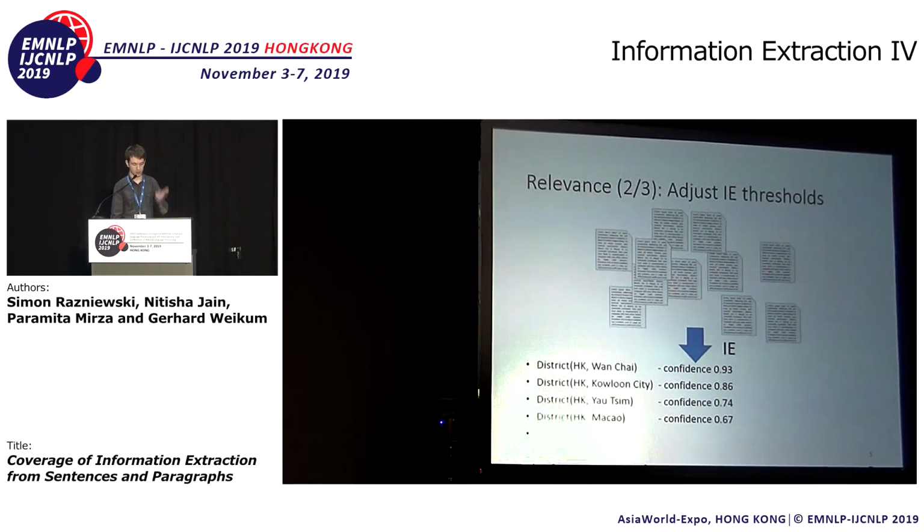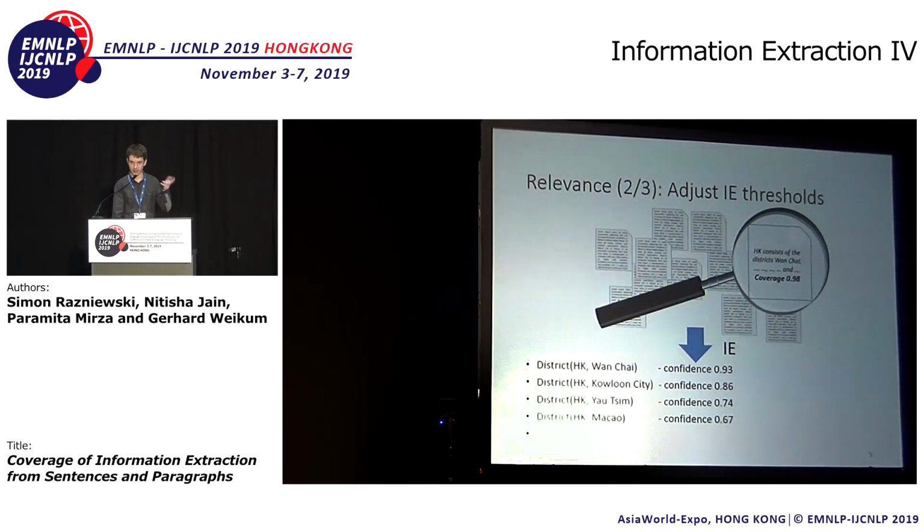IE often looks like this. We get a list of candidates, and at the bottom it's somewhat arbitrary where we cut off. So we need to cut off somewhere. Often we choose 0.9 or 0.8 confidence. If you have a document in here which contains a subset of the high-ranked candidates and also has a high confidence in coverage, that these are probably all, then we can use that as additional evidence to know where to threshold the list of candidates.